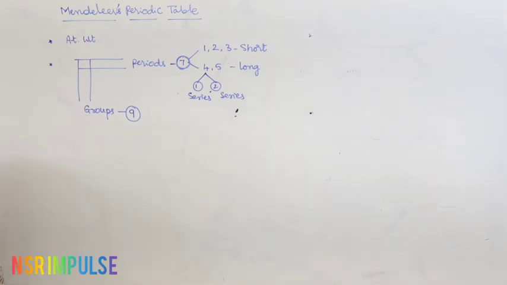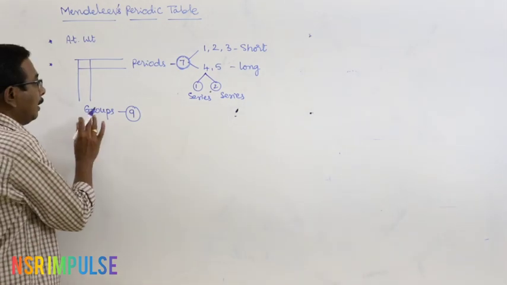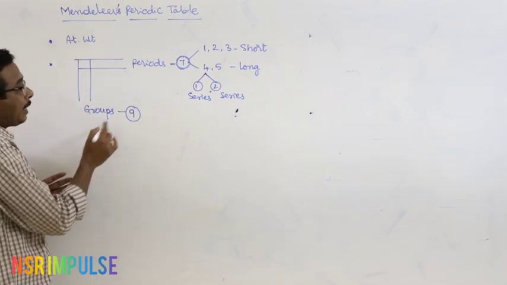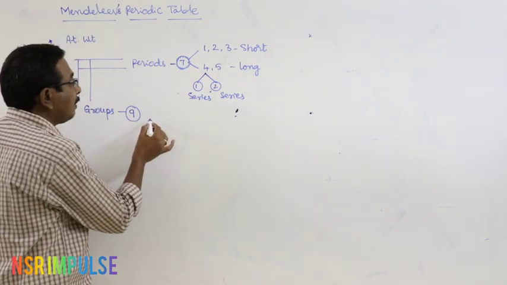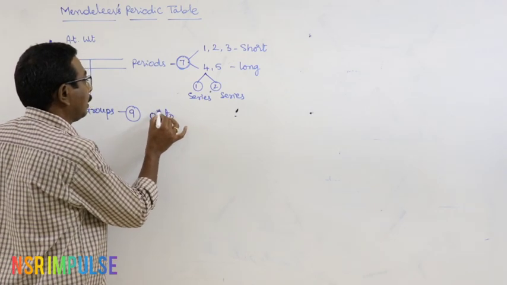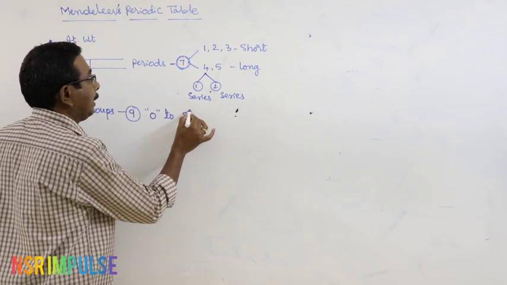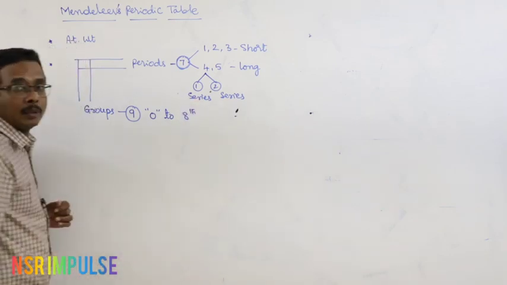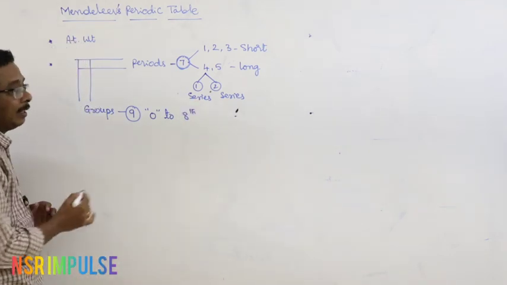But what about the groups? Here, in Mendeleev's periodic table, the groups are given the names from 0 to 8th.